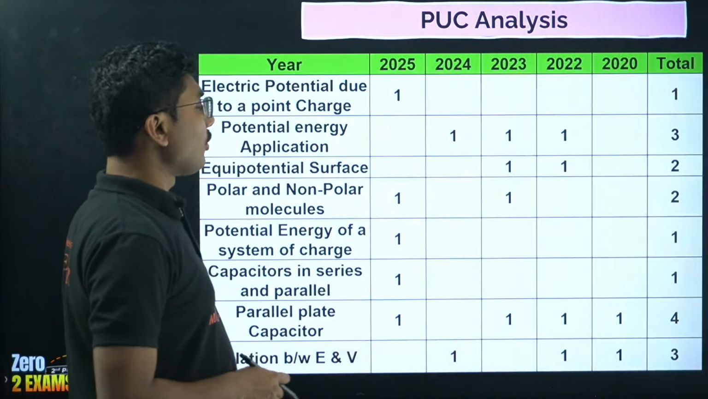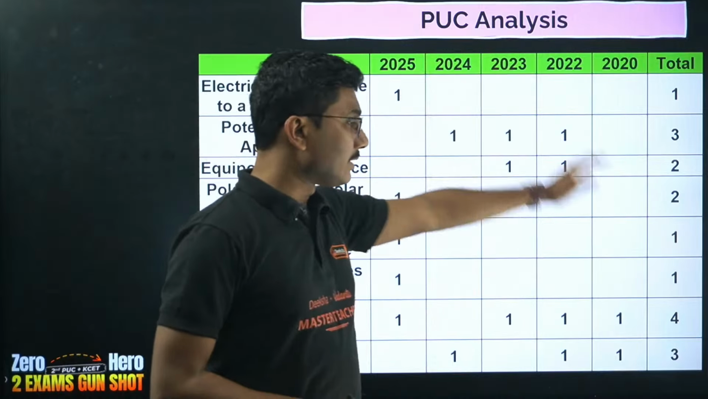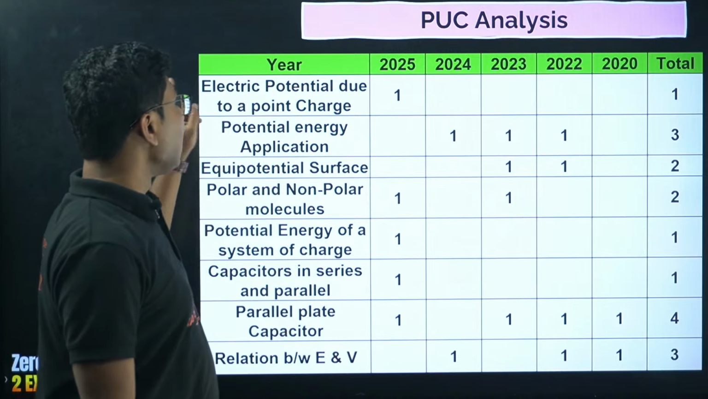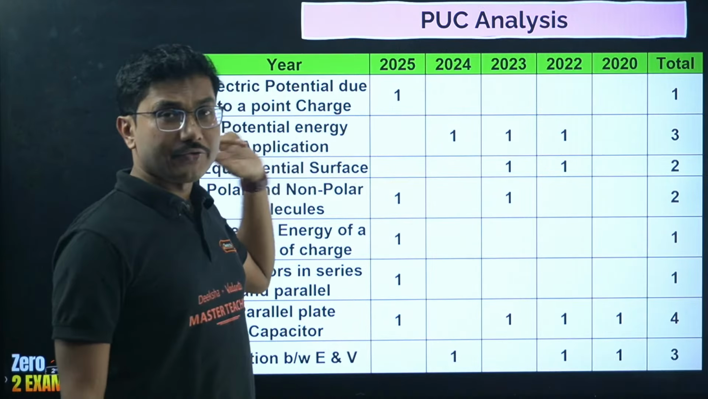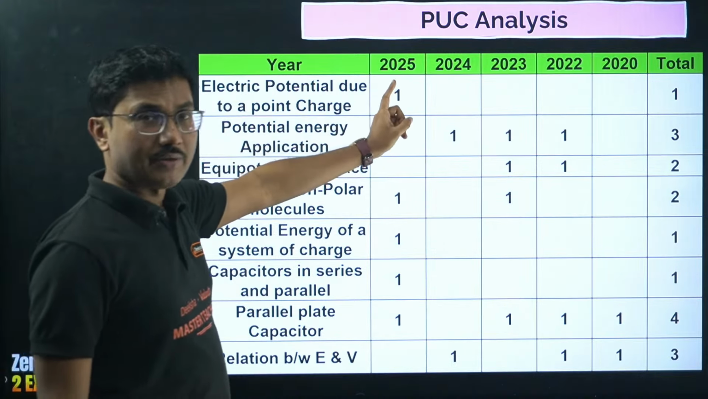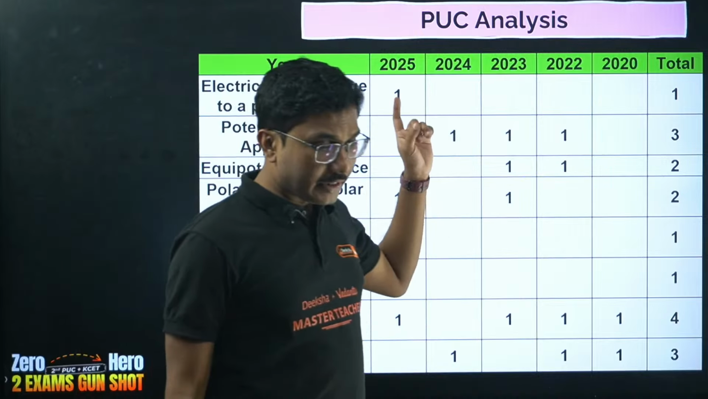We have also done a PUC analysis of the chapter. Let us see what topics come repeatedly in the PUC exam. Electric potential due to a point charge, even though this is a very important derivation, came only once in 2025. It did not come before that.